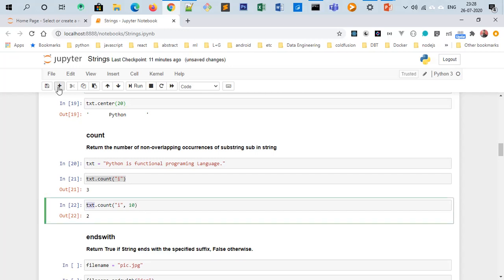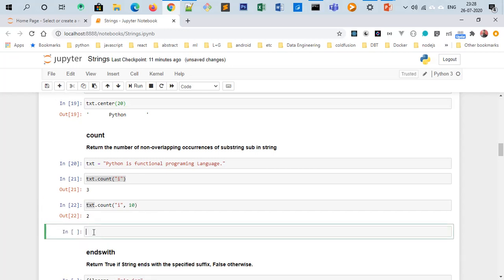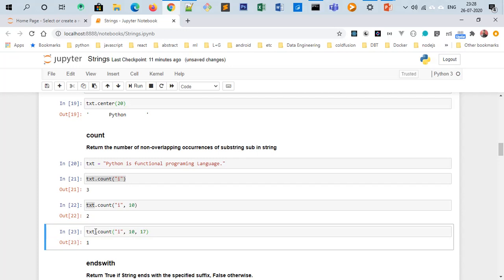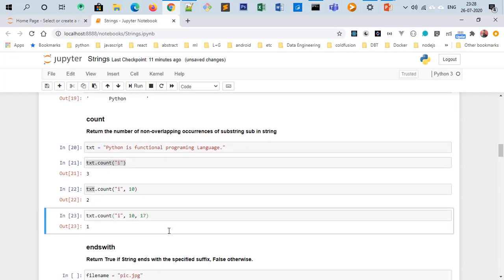Now I will use the full definition of this method, starting from 10 and ending at 17. If I find the count of i in the string, Python is a functional programming language, within the range from the 10th index to 17, then I will only find one i.